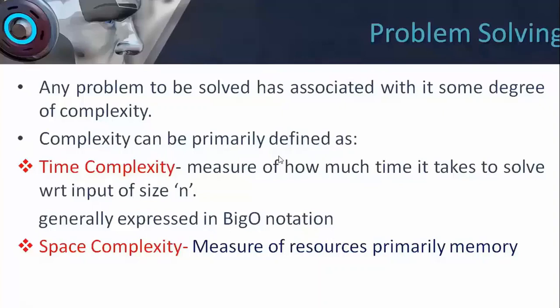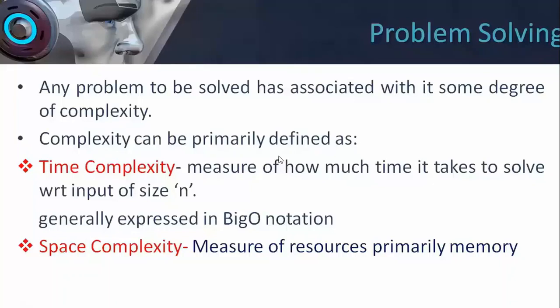That is the measure of time complexity, and it is generally expressed in big O notation. Big O means we are going to take the worst case time complexity, that is, under the worst circumstances, the maximum runtime of a given algorithm for a particular problem. So that is the measure of time complexity.